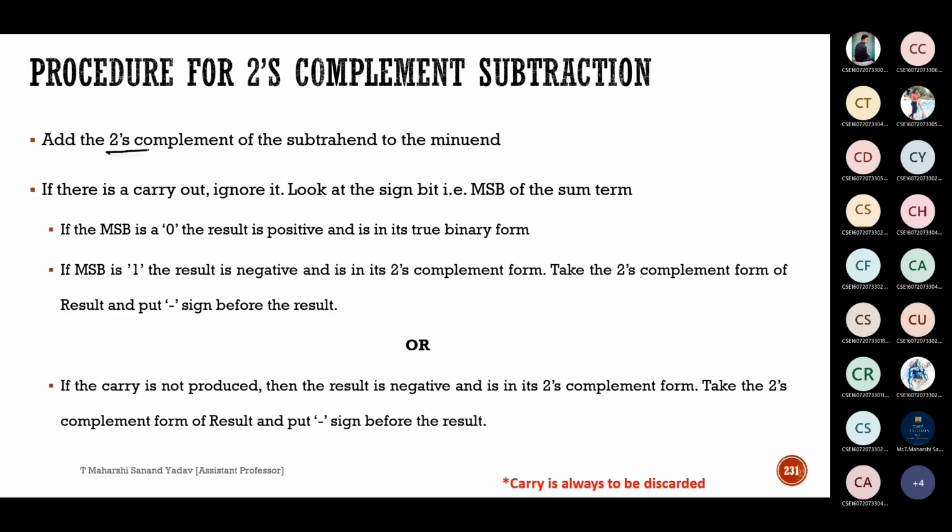Here add, this is the change, add 2's complement of the subtrahend to the minuend. If there is carry out, means if any carry is generated, we can ignore it here. Whereas in case of 1's complement subtraction, we are adding it to least significant bit. Next, look at the sign bit. If most significant bit is 0, the result is positive and it is in true binary form. If most significant bit is 1, the result is negative and it is in 2's complement form. So if it is negative, we need to take 2's complement and put minus sign there. Okay, only difference between 1's complement and 2's complement is that here we are ignoring the carry. Rest every concept is same.